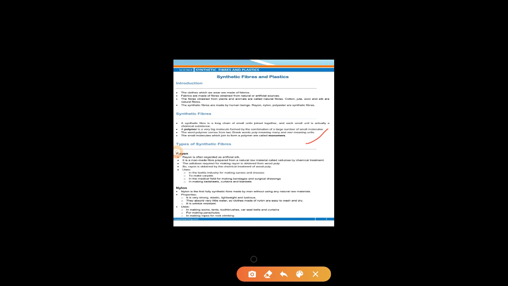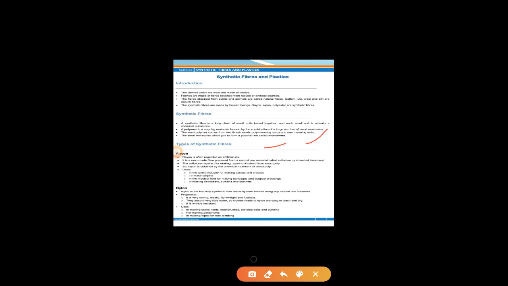So polymer means many units: many small units combined together form a large unit, and this large unit is known as a polymer. If we talk about monomer, mono means single and mer means unit. So the single or smallest unit is known as a monomer. We can say that synthetic fibers are polymers, and the smallest unit of the polymer is known as a monomer. Then we have already studied the types of synthetic fiber.